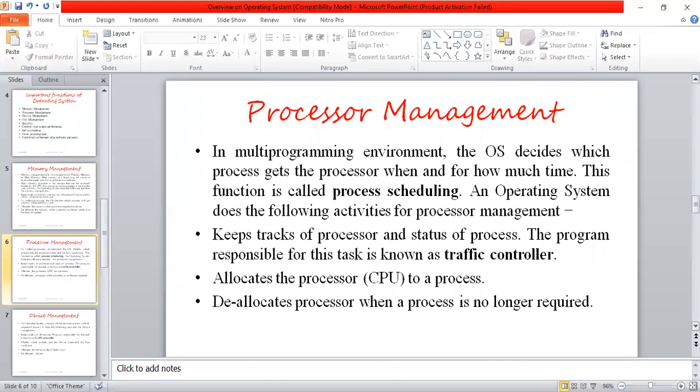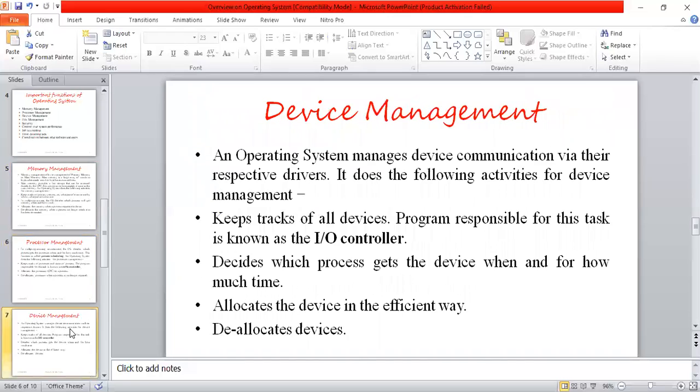There is a concept of traffic controller, a program responsible for keeping track of the processor and the status of processes, allocating the processor's CPU to a process and deallocating the processor when a process is no longer required. So this is the category of preemptive and non-preemptive scheduling, which is very important for a multi-programming environment.